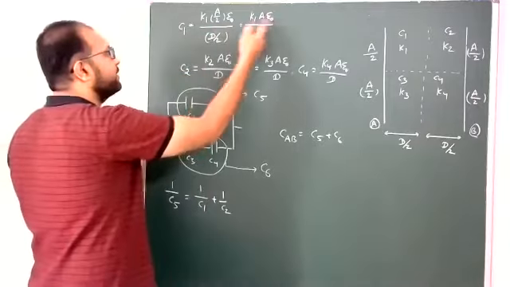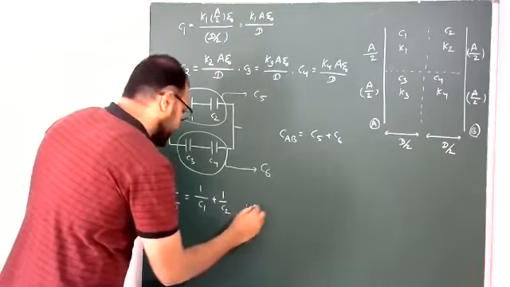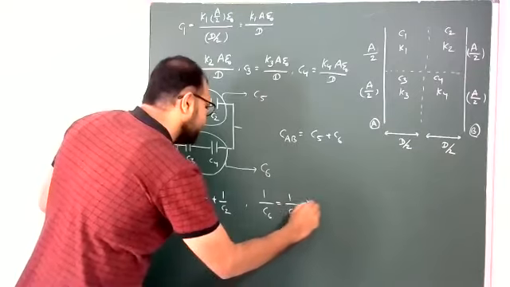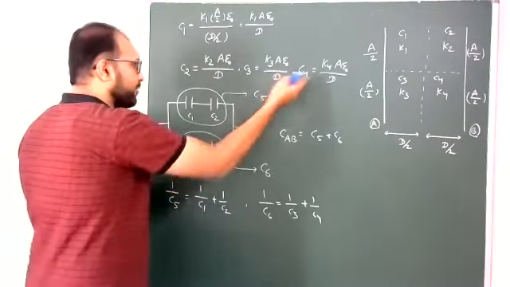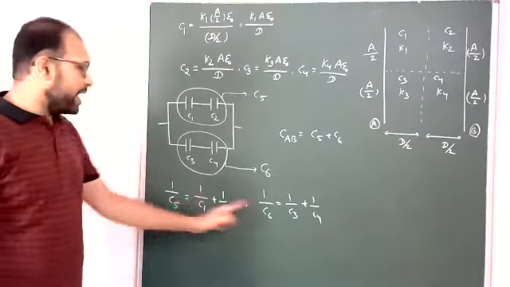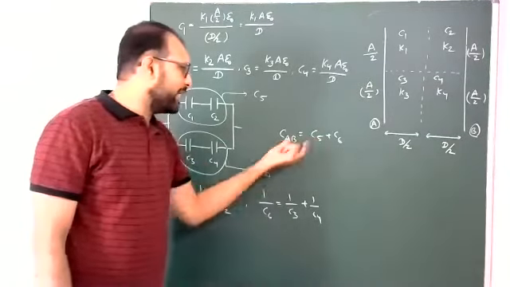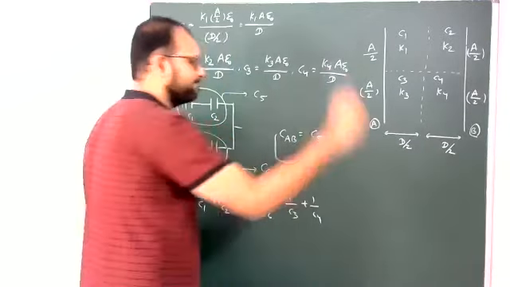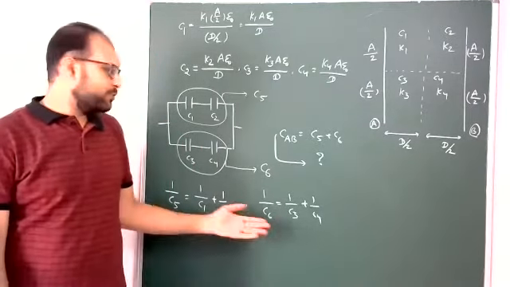C1 we already know, C2 also. Similarly, 1 by C6 equals 1 by C3 plus 1 by C4. C3 we know, C4 also. Substitute, then you will get C5 and C6. Then substitute C5, C6 here, and you will get the final answer. And the substitution is also simple.